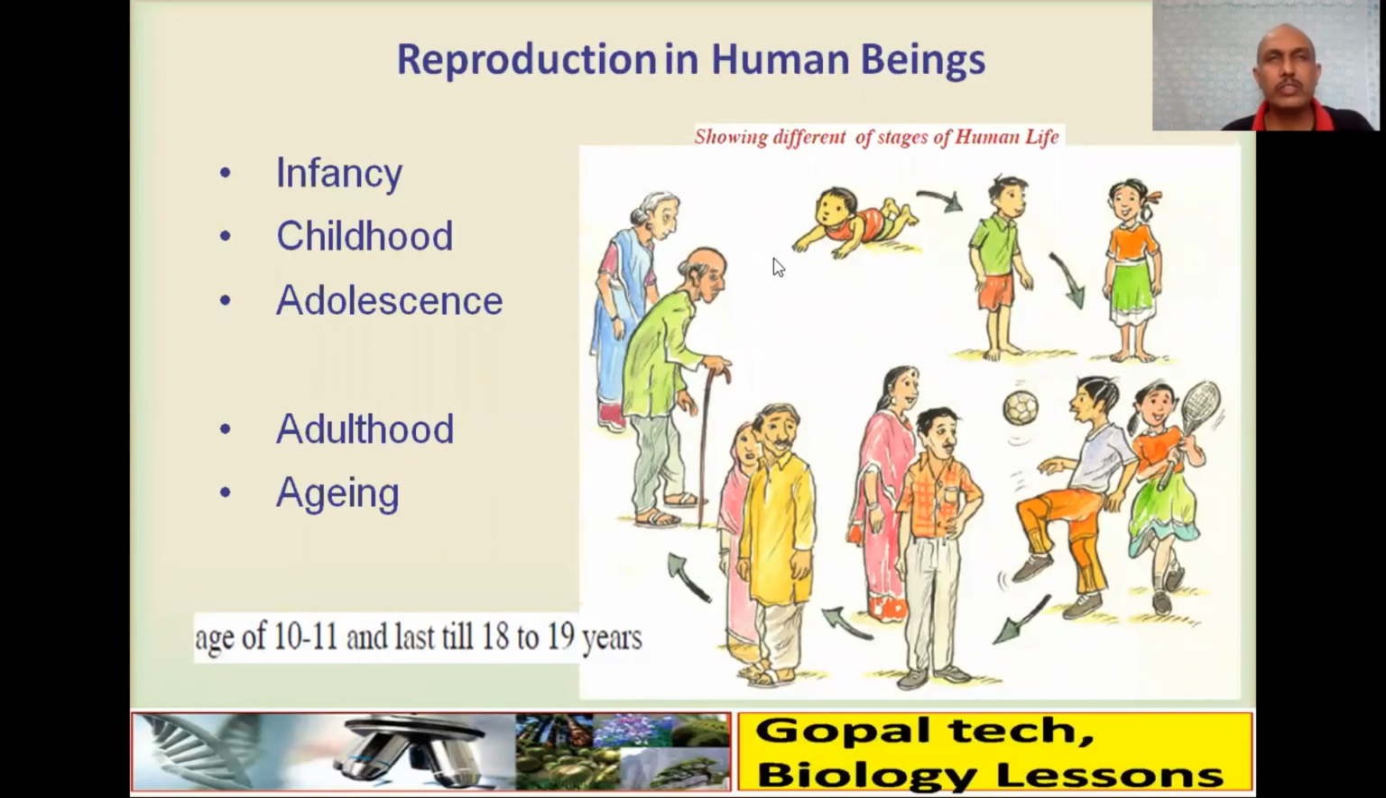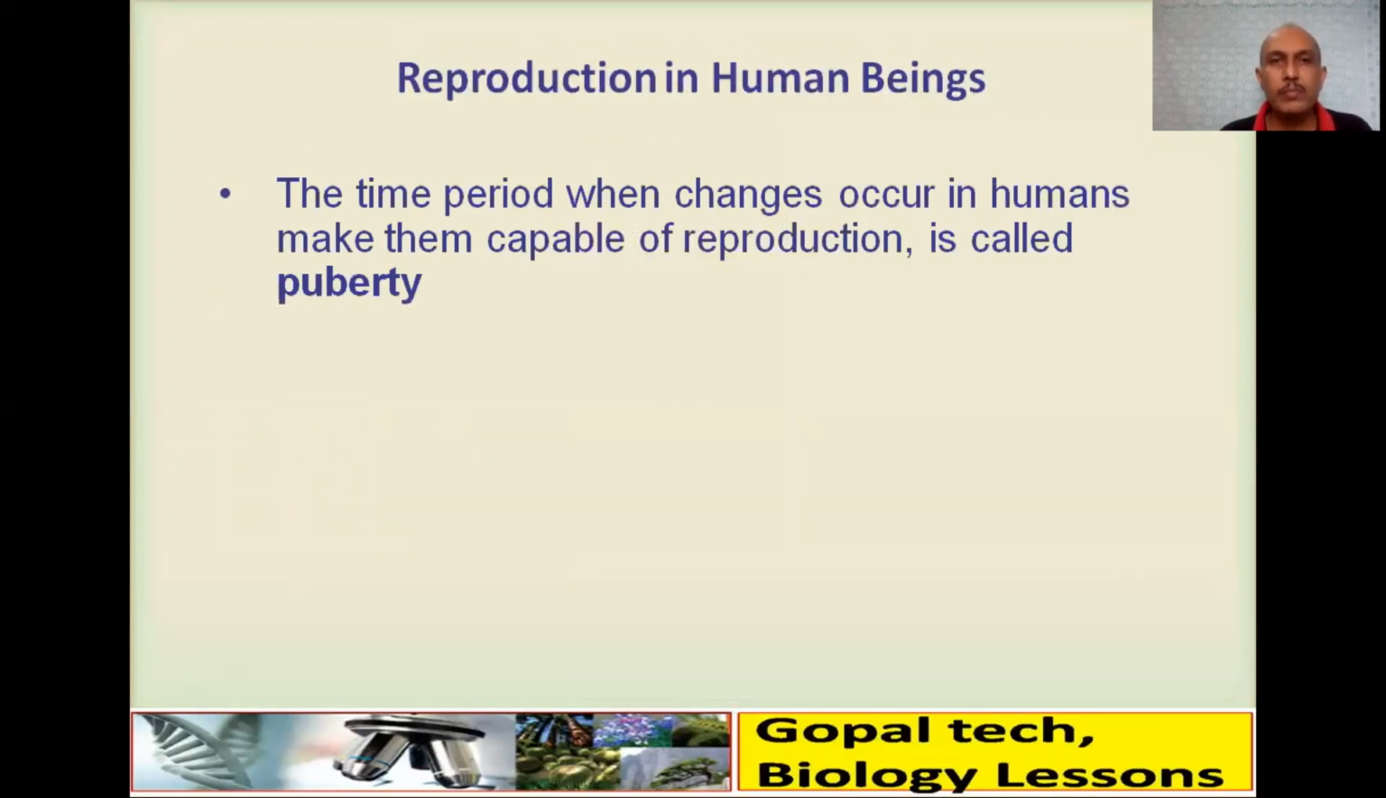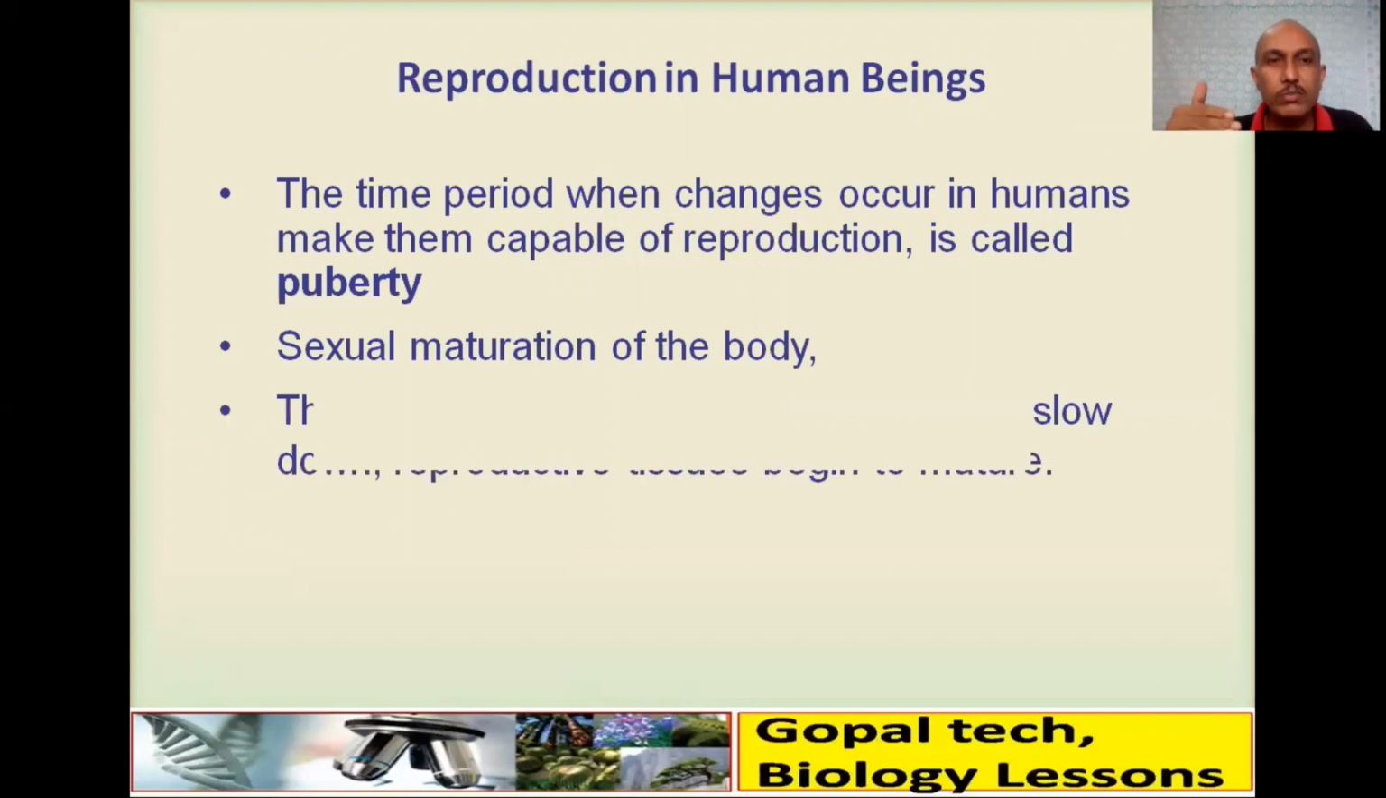We can divide our different stages into infancy, childhood, adolescence, adulthood, and then aging. These are the different stages of our life. The age of 10 to 11 till 18 to 19 years is referred to as the adolescence period. The time period when changes occur in humans and make them capable of reproduction is called puberty. Sexual maturation of the body is also referred to as puberty.